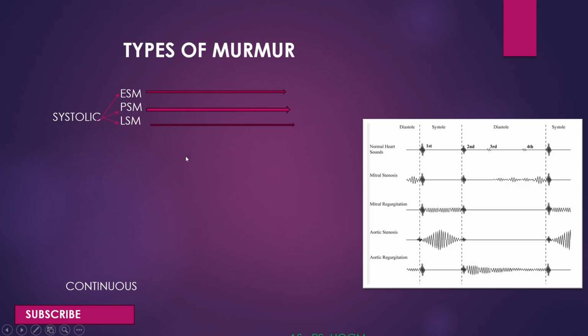So, what are the examples? They are aortic stenosis and pulmonary stenosis, hypertrophic obstructive cardiomyopathy, mitral regurgitation, tricuspid regurgitation, and VSD, ventricular septal defect, mitral valve prolapse, MVP.